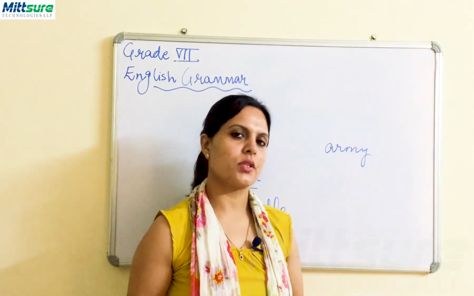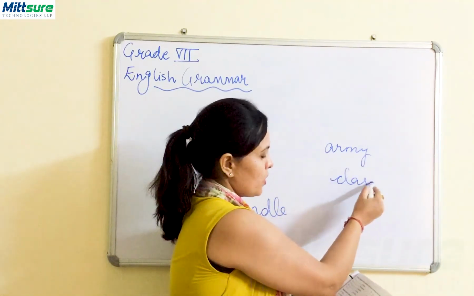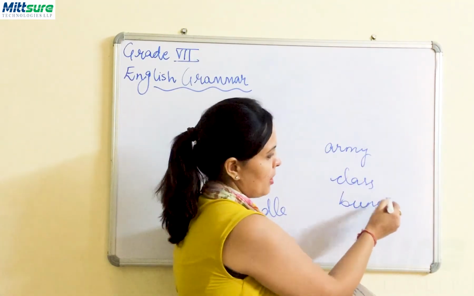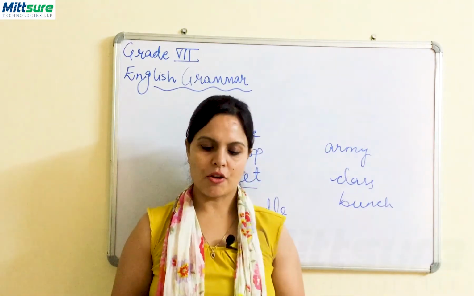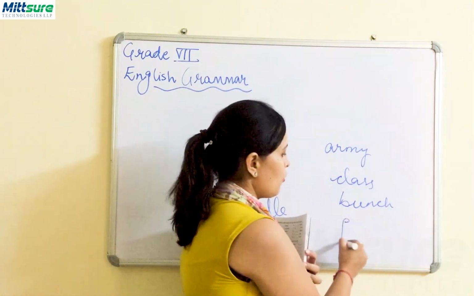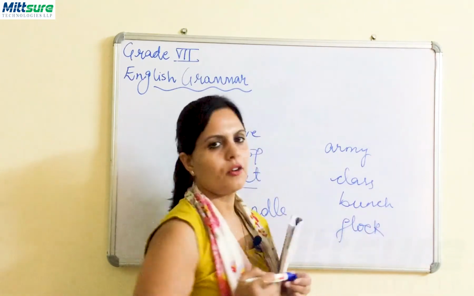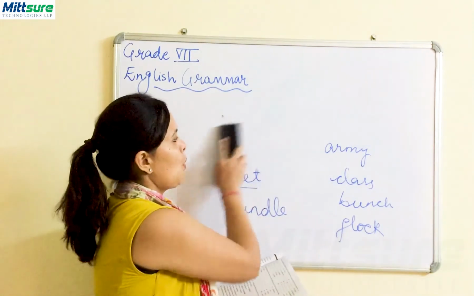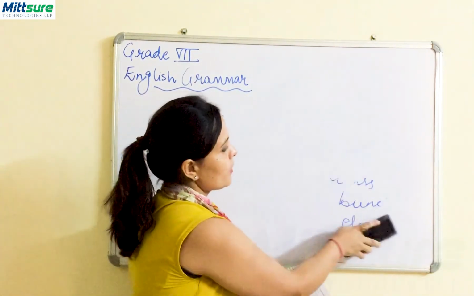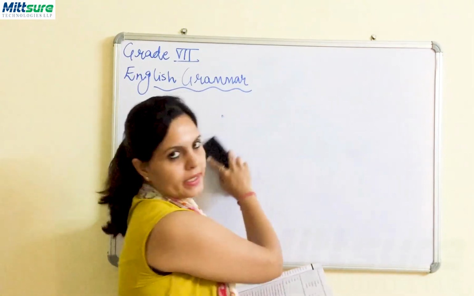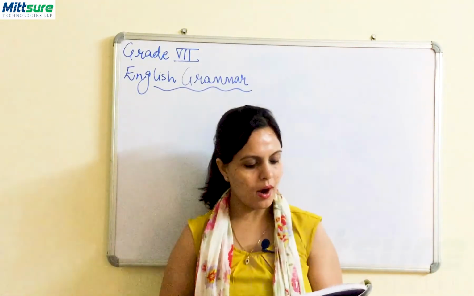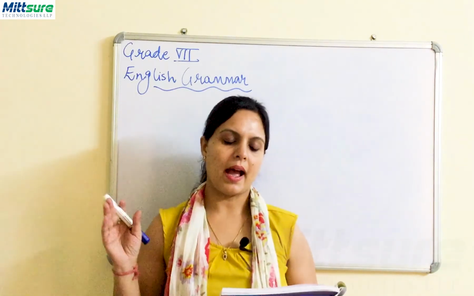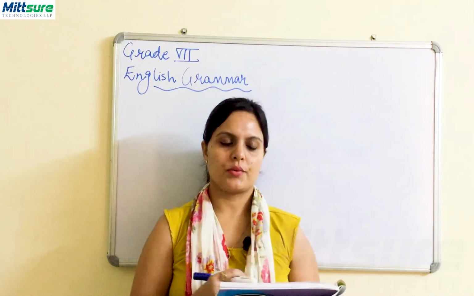A dash of students, a class of students. And then a dash of keys, it will be a bunch of keys. And a dash of birds will be a flock of birds. You remember? A flight or flock of birds. We can use anything which we want, right? So here we have done with our second task. Now let's do our third task. That is make abstract nouns by adding suffixes to the given words.